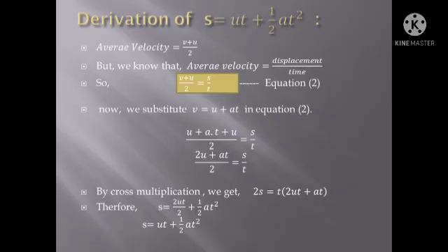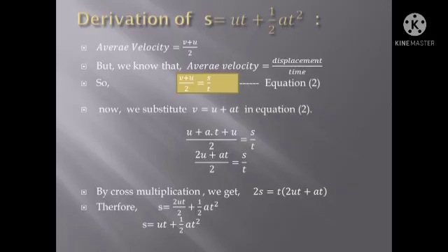Displacement is represented by s, time is small t. So by equating the two equations, v plus u by 2 is equal to s by t. This is equation 2.